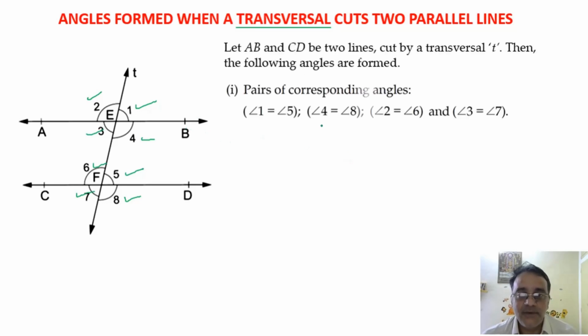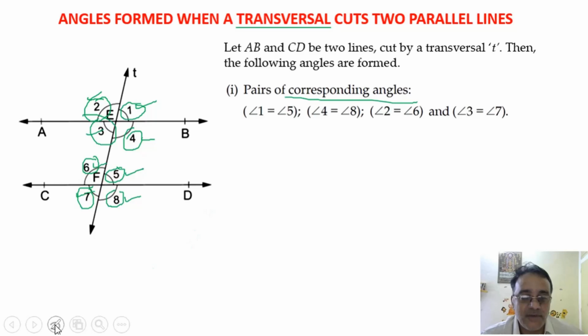So let us start with the pair of corresponding angles. We have altogether four pairs: angle 1 and angle 5, next one angle 4 and angle 8, the third one is angle 2 and angle 6, and the last one is angle 3 and angle 7. So these are the four pairs of corresponding angles.